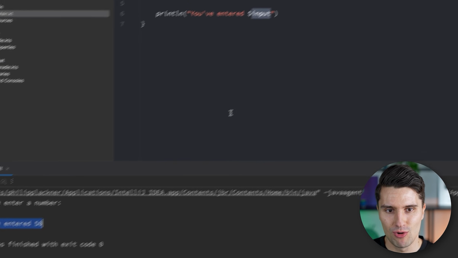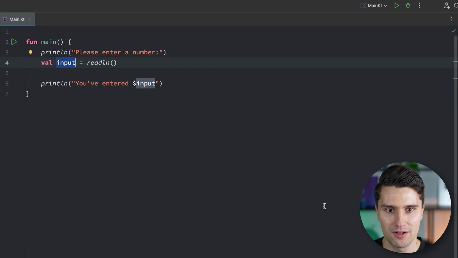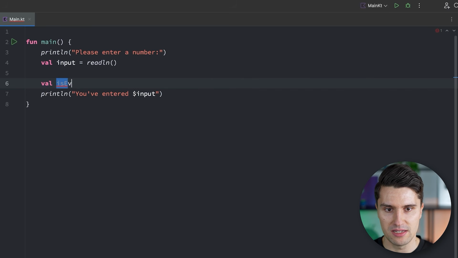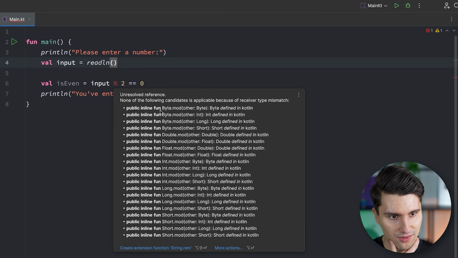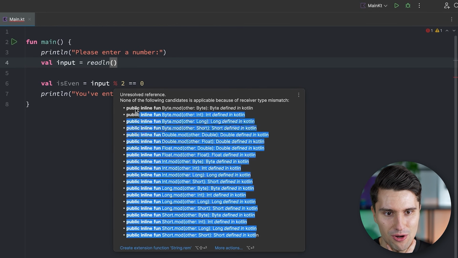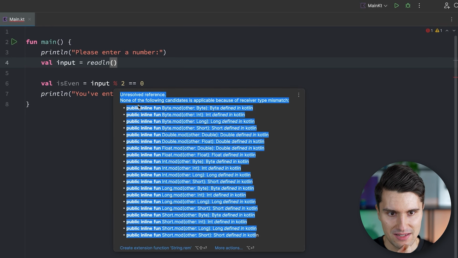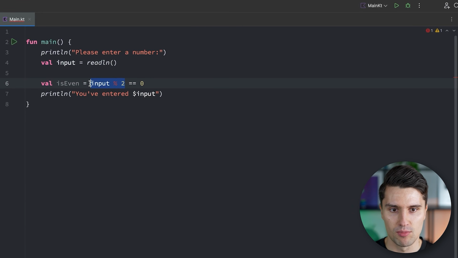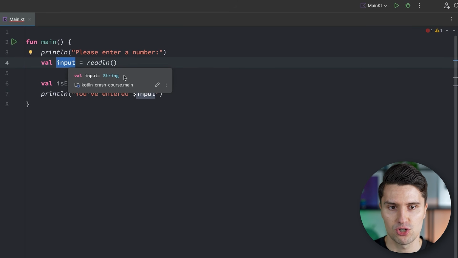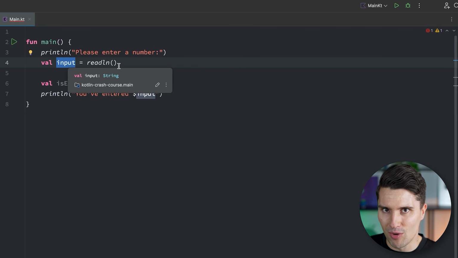However, you will notice that if we now want to check whether that entered number is actually even or odd, we could of course say, isEven is input modulo 2 is equal to 0, but you can see we get an error. Why is that if we hover over it? Well, okay, that's maybe not too easy to understand if you're new to Kotlin or programming, but in the end, what this means is it couldn't find a corresponding internal function that calculates this modulo expression for this type of input. Because input, if we take a look here, is a string. And a string could be anything. A string could be hello world text. So how do you take a modulo from hello world text? That doesn't work. There is no real logic behind that.